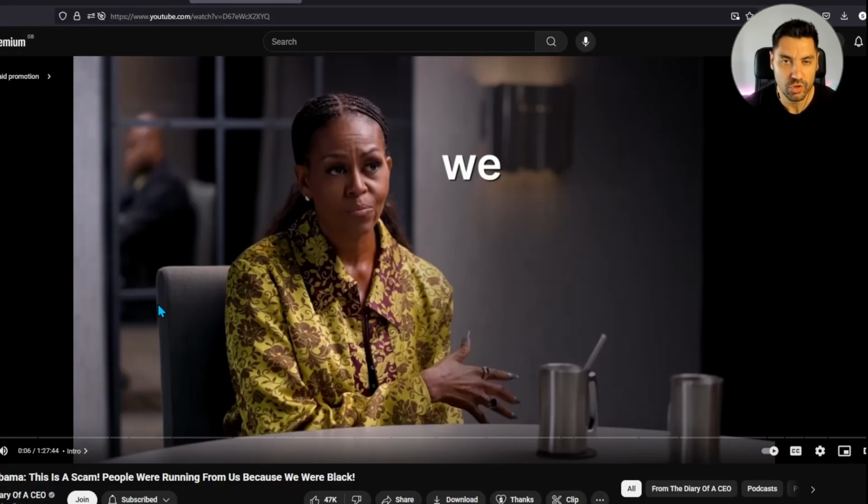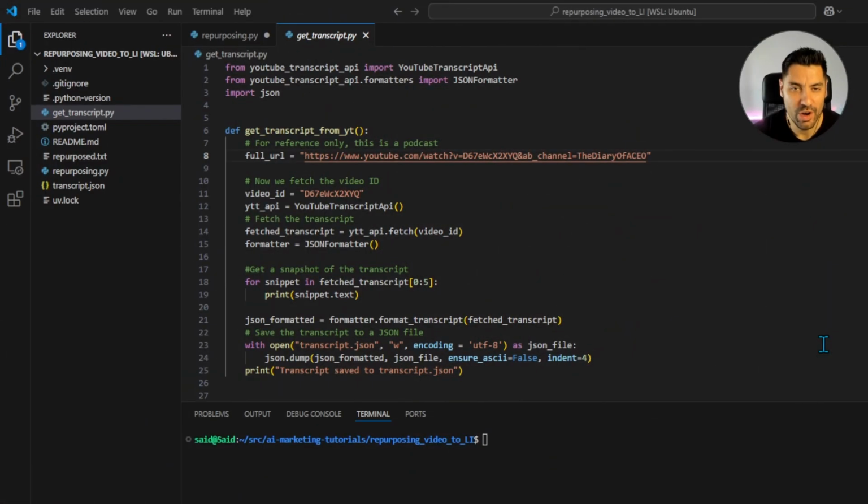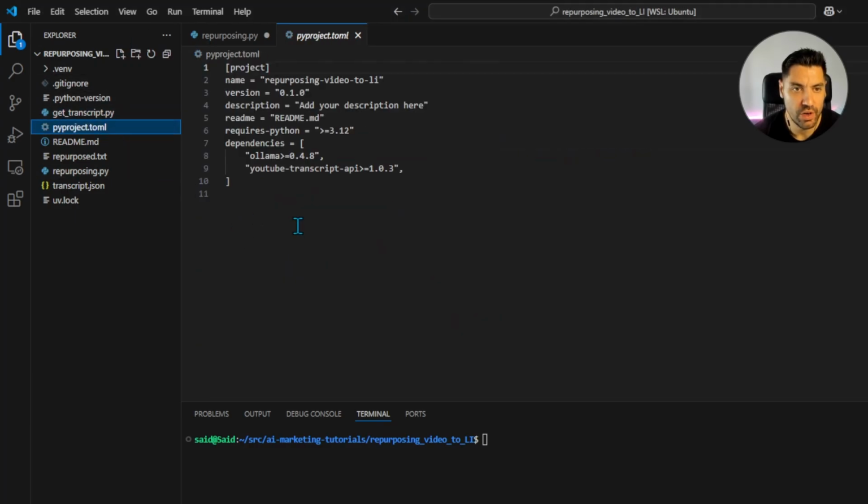To break it down into smaller pieces and create a couple of pieces of content that we can reuse for our social channels. Now that we know what we're doing today, we have our project set up over here with a couple of libraries that we're going to need. So the first one is the YouTube Transcript API, and the second one is Ollama, because Ollama is hosting the models that we're using for this.